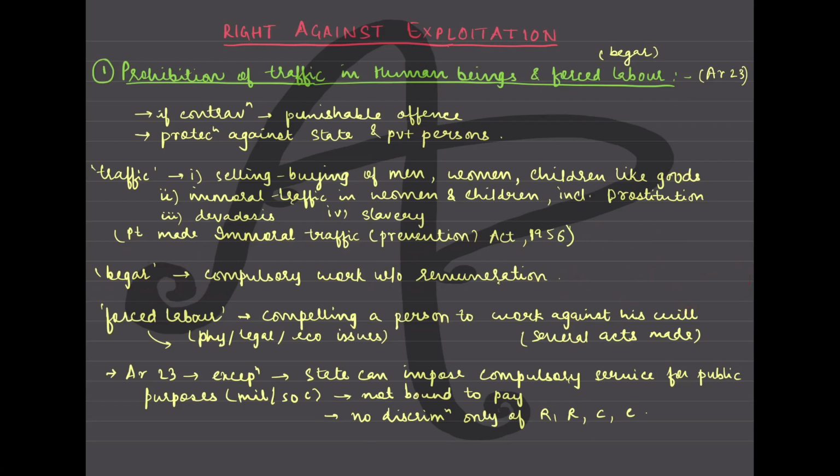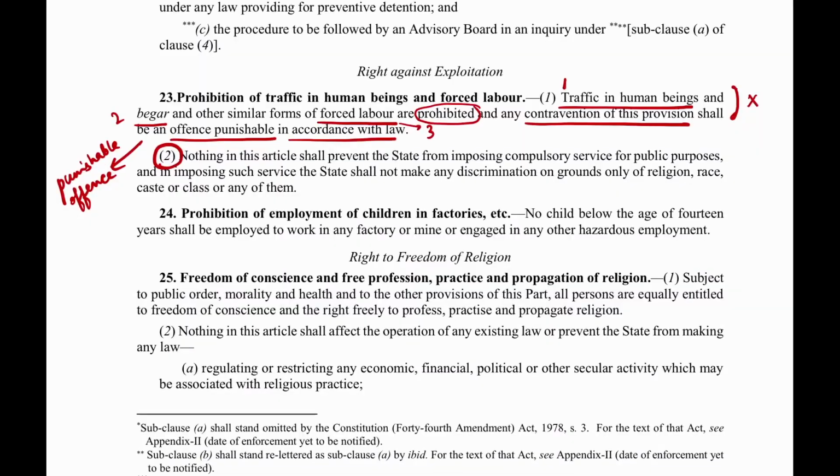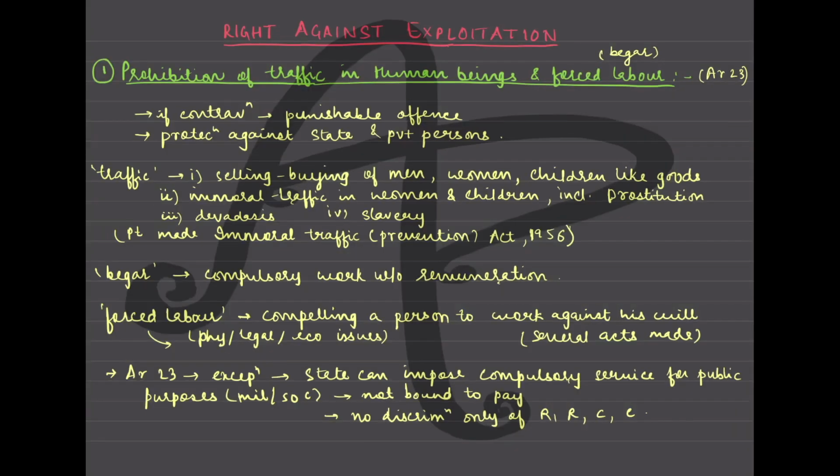The zamindars were using the tenants, making them work forcibly and not giving them the payments. So this is also being prohibited here. And it was given that similar forms of forced labor are prohibited. What could be the other forms of forced labor?